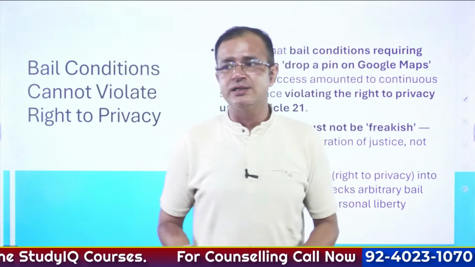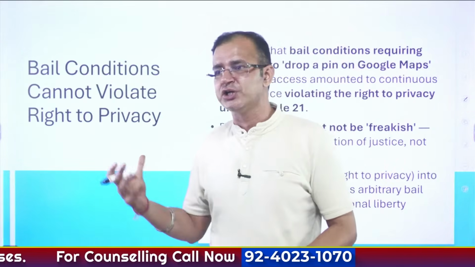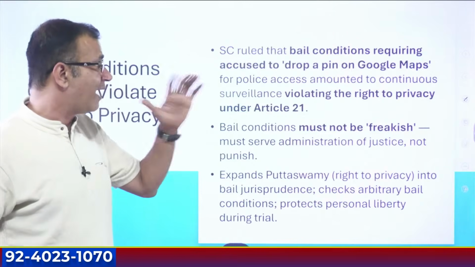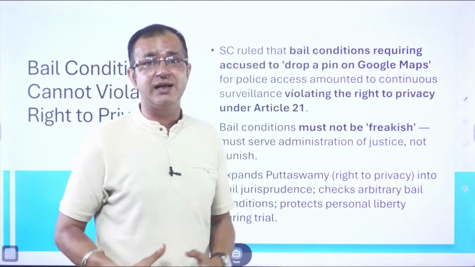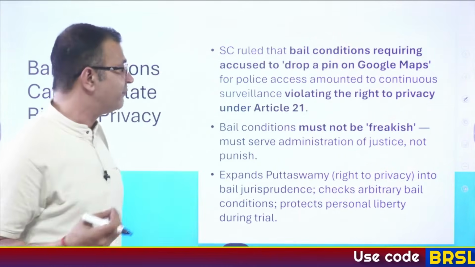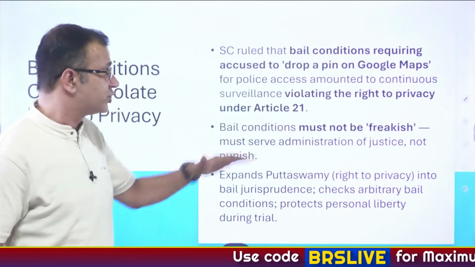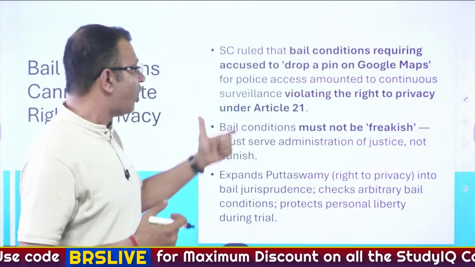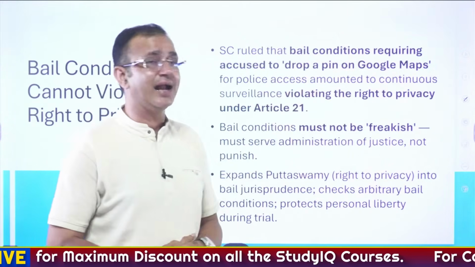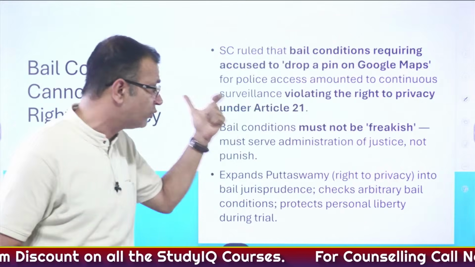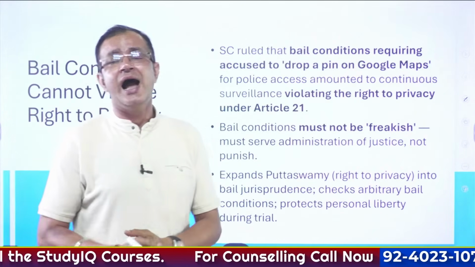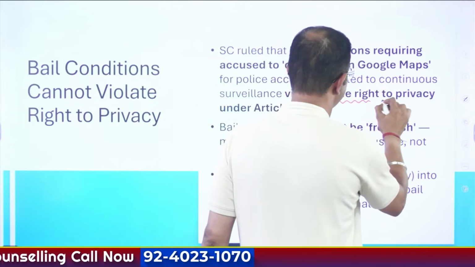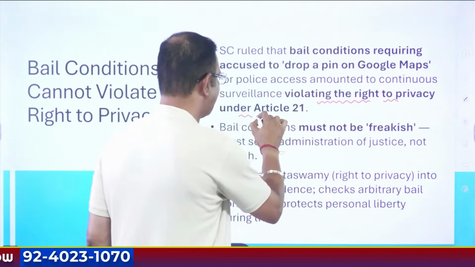The next important judgment is about bail conditions, which cannot violate the right to privacy. What had happened was that certain bail conditions were laid down, and over here it was asked that the accused should drop a pin on Google Maps showing where he is going, so that the police can access it. The Supreme Court said that this amounts to continuous surveillance, and this continuous surveillance violates the right to privacy, which is there under Article 21.